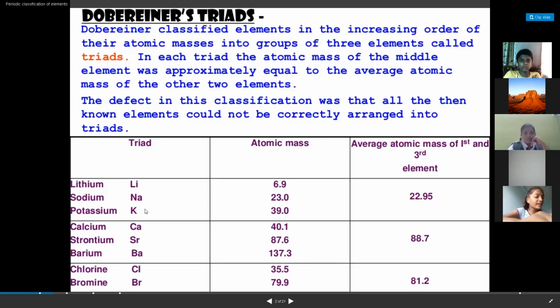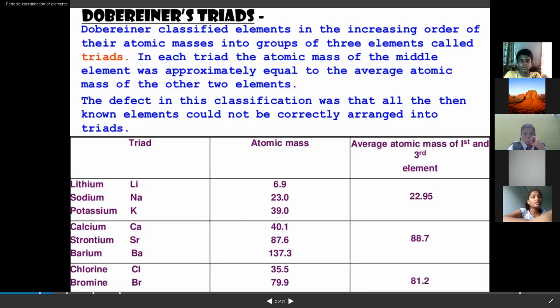Take lithium, sodium, and potassium. The average atomic mass of lithium and potassium is about 22.95, which is approximately equal to 23. So, in Dobereiner's triad law, if we arrange the elements three as one set, he observed that the atomic mass of the middle element is the average of the first and third elements. But could you arrange all the elements like that? No. That became the problem and defect.